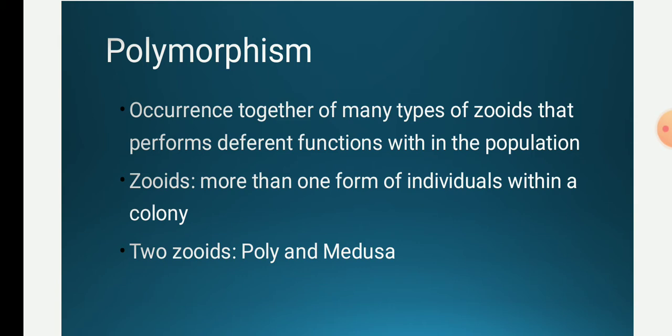Thus, phylum Coelenterata includes a large number of colonies, and each colony shows different individuals having different types of zooids in their life forms. The two main or basic zooids in phylum Cnidaria are the polyp and the medusa. All other types of zooids are modifications of these two types.